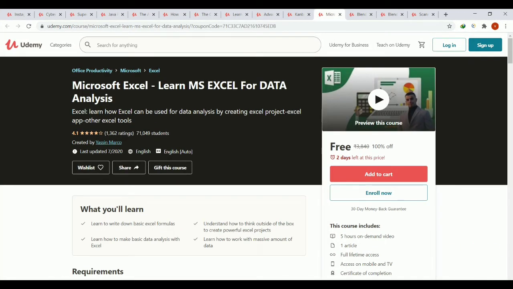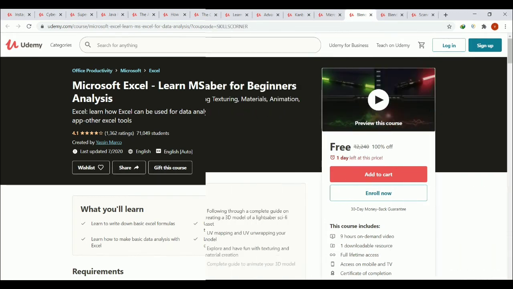Microsoft Excel, learn MS Excel for data analysis. Description: Excel, learn how Excel can be used for data analysis by creating Excel project, Excel app, other Excel tools. Requirements: having Microsoft Excel, having a minimum of knowledge about this app.